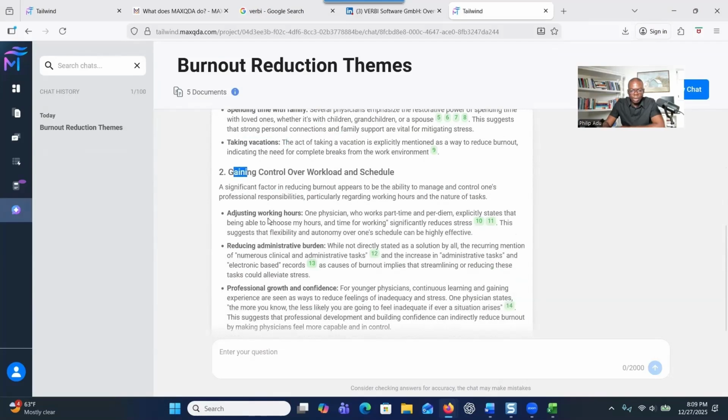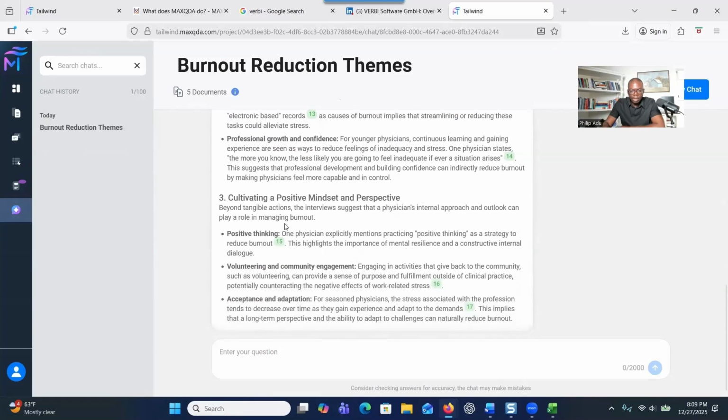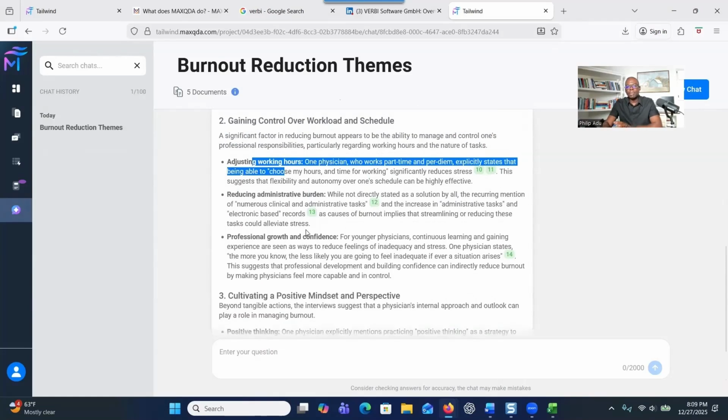And then the second one is gaining control over workload and schedule. And then we have also sub themes here. So you see how with the system, you can interact with your data and get the information that you need right from it. The interface is so simple to use. This is very useful if you want to quickly get information to help you generate a report or present information in a short period of time.